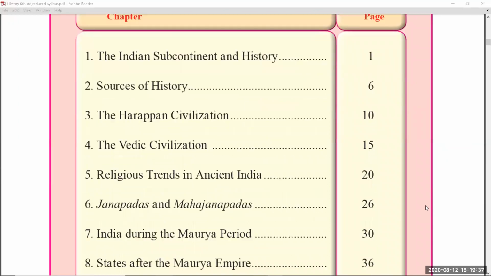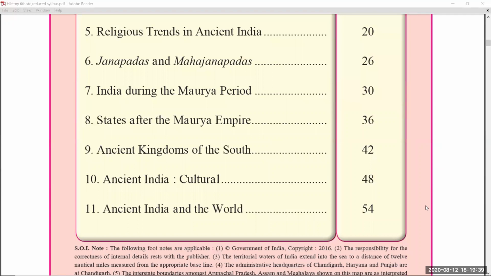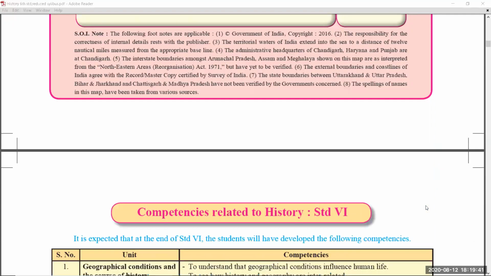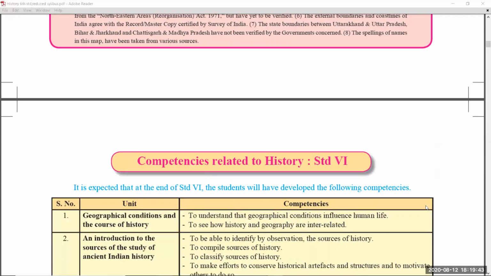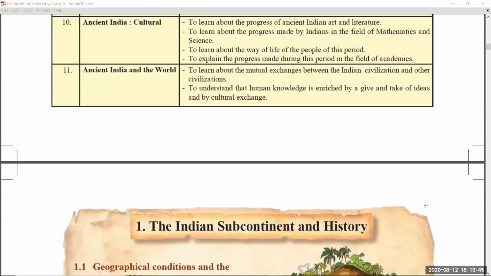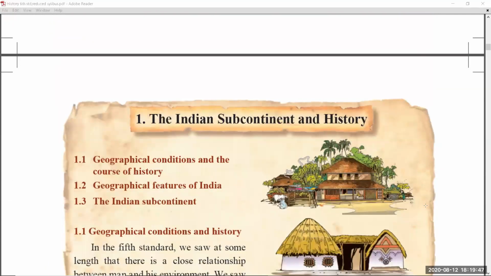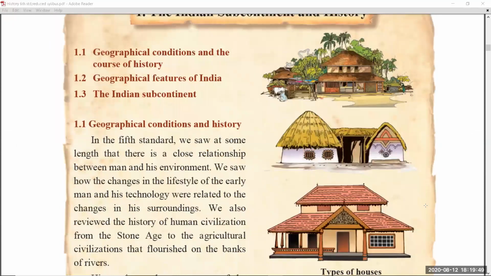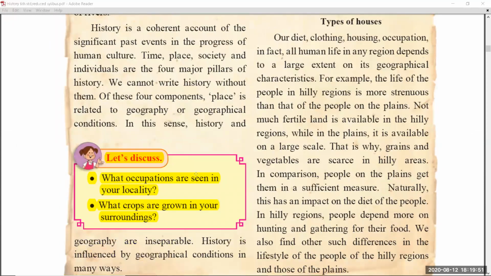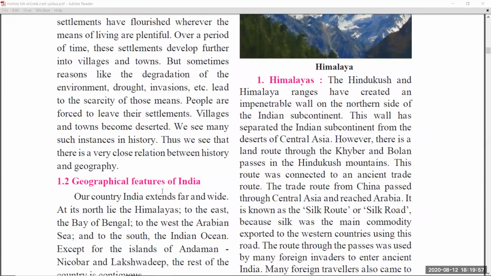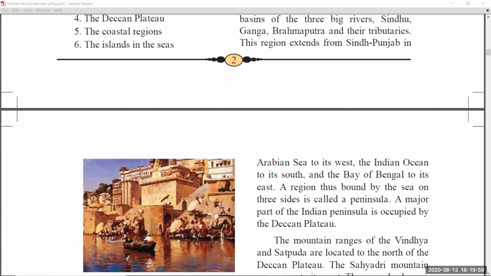Okay. As you know, there are a total of 11 chapters in history of 6th standard. Let me show you from chapter 1, that is, the Indian subcontinent and history. In this chapter 1, students, let's discuss the part which I have highlighted in yellow color. This was removed, no need to read. Then page number 1. Coming to page number 2, there is no change.